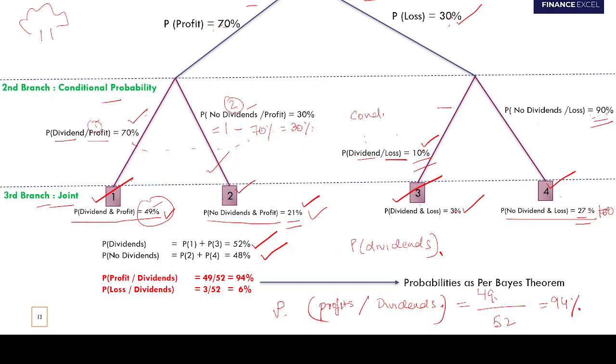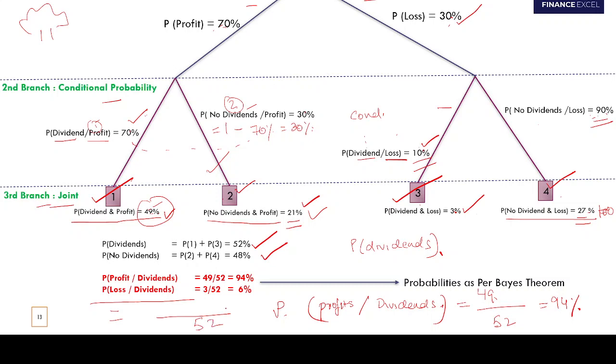Any doubts, anyone? Yes or no? No, sir. Now calculate this one. What is the probability that the company made a loss given that it has paid dividends? Again, this is going to be really simple. The company paid dividends in 52 cases, right?